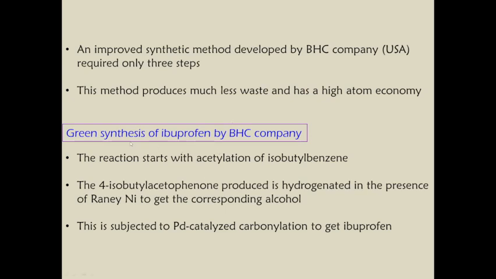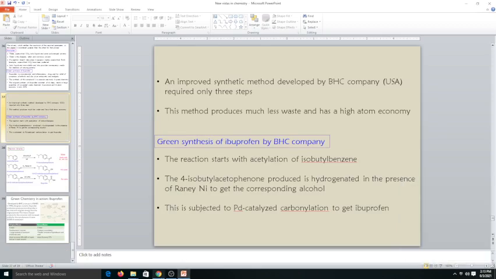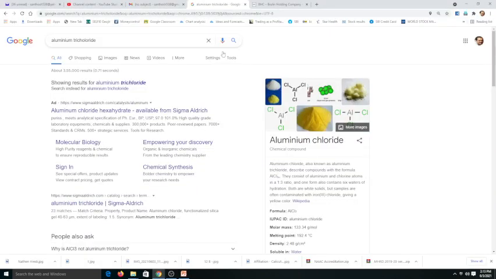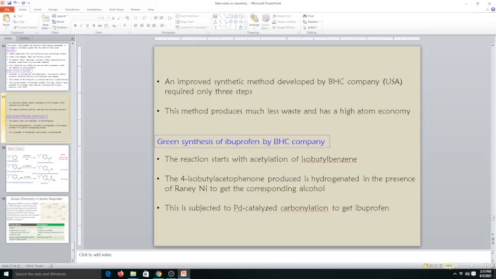Now let's discuss the green synthesis of ibuprofen by BHC company. I will show you the website of the BHC company. Yes, this is the BHC company website. You can see all these things. It is Boots Hoechst Celanese, the BHC company.